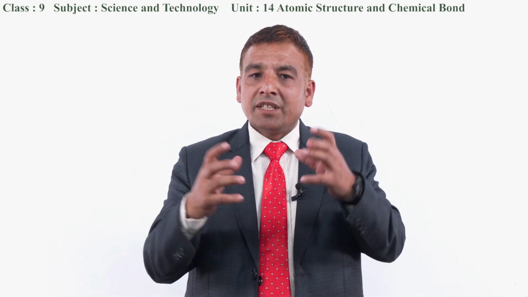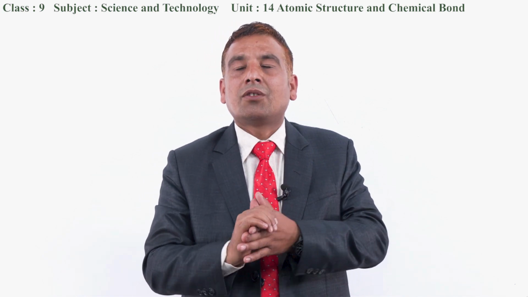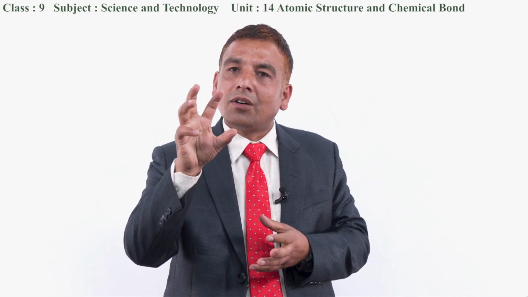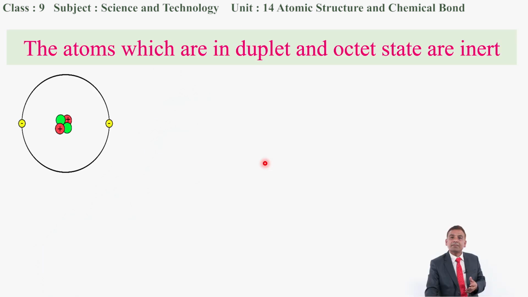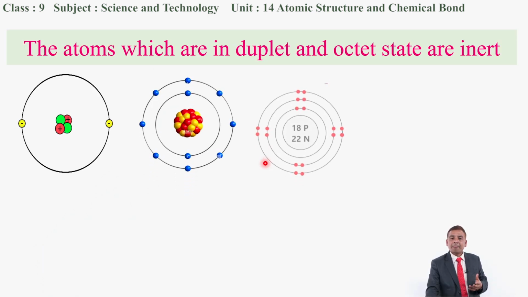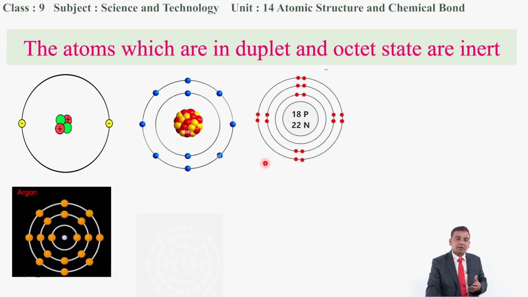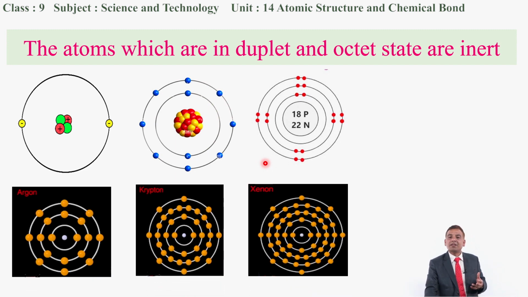Some of the atoms which have the doublet state, like helium, as well as neon and argon, krypton, as well as xenon, have the stable state electronic configuration. That means this atom has 2 electrons in the valence shell, the second atom has 8 electrons in the valence shell, and this atom has 8 and 8.